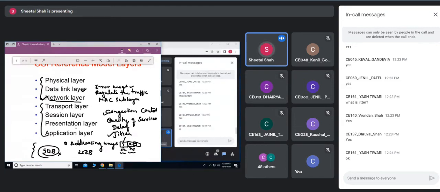The transport layer has to provide service to its upper layer, that is the session layer. The transport layer is actually an end-to-end communication, and here the data unit is the TPDU, the transport protocol data unit.